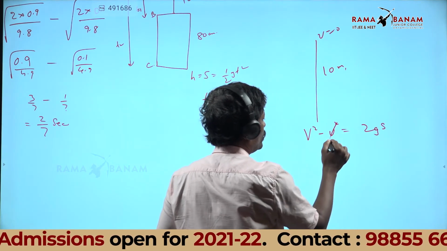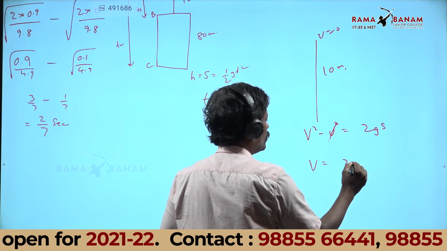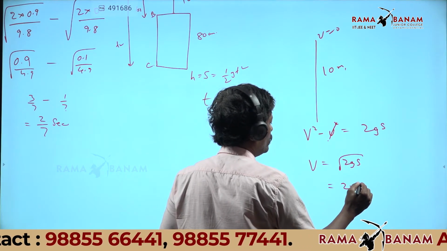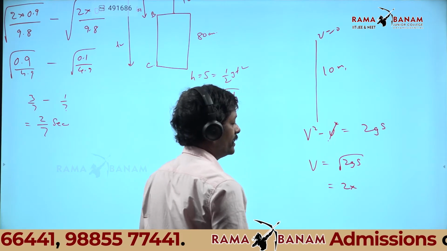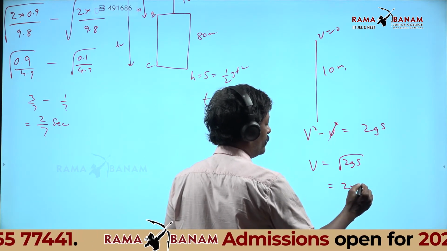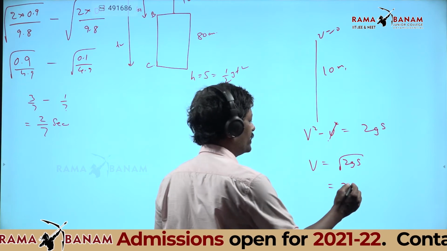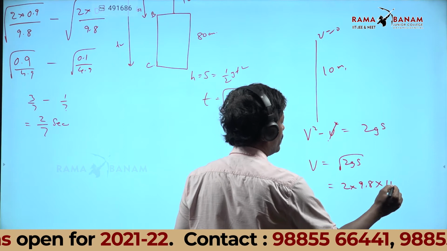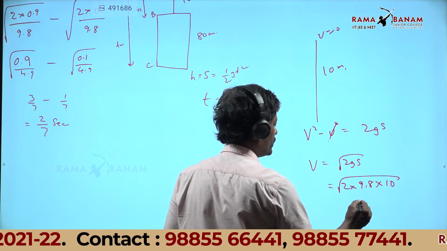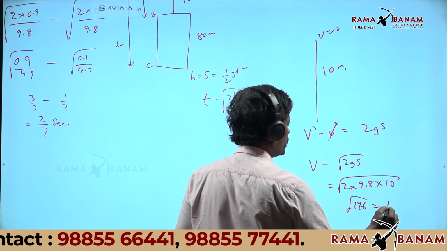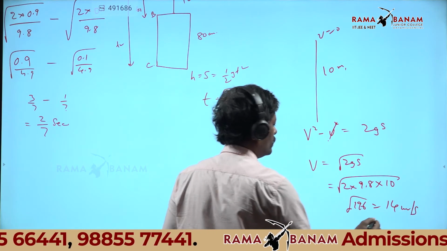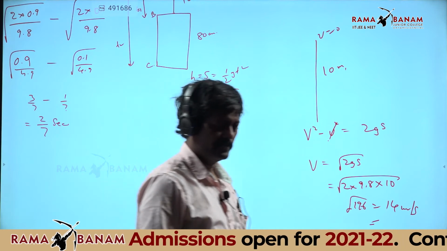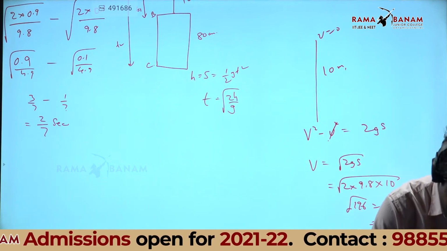Yes, u is 0, velocity is root of 2gs, 2 into 9.8, since I did not give anything, I should take 9.8, into s, which is 10. 196 under root, how much? 14 meter per second. So the answer will be 14 meter per second.